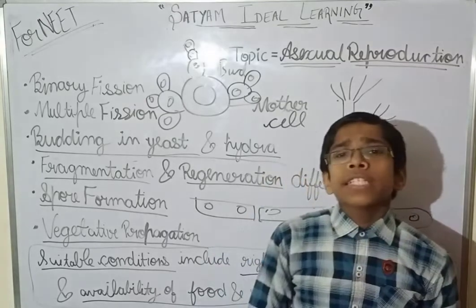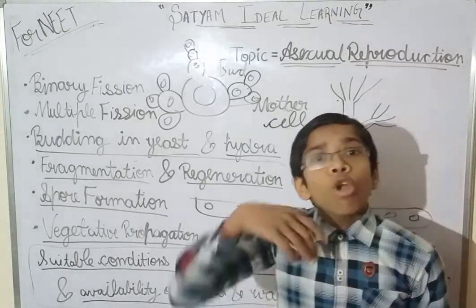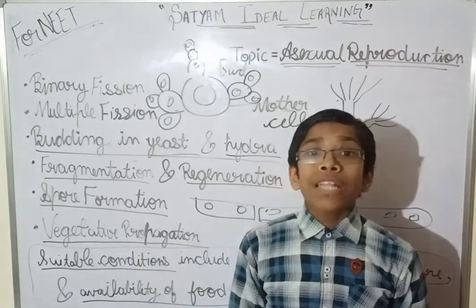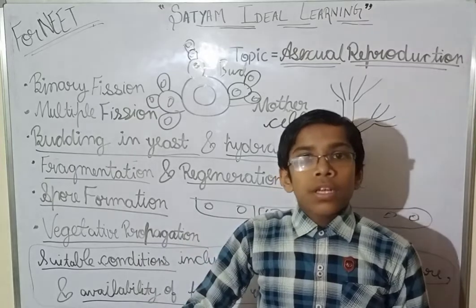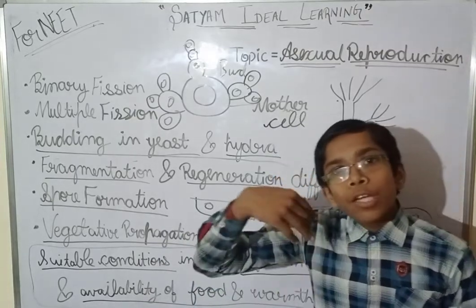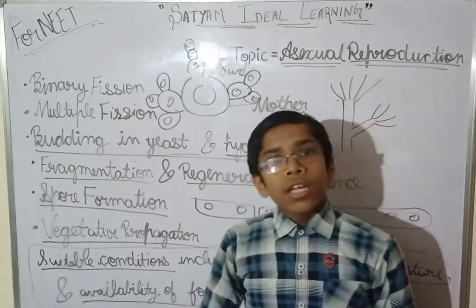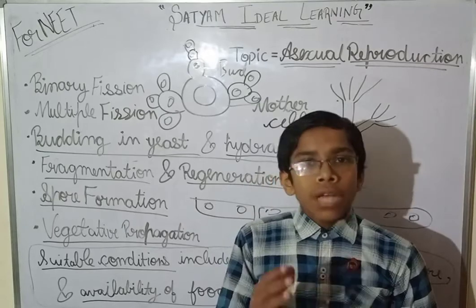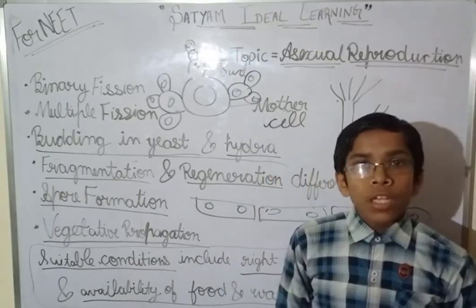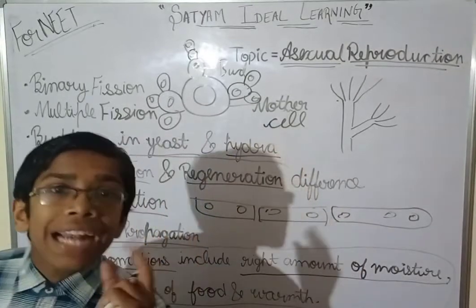If a plant cannot produce seed, or the seed cannot germinate, now how will it reproduce? So it will reproduce by its vegetative parts.